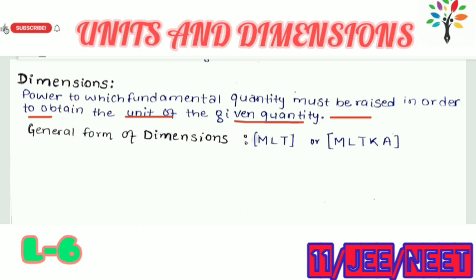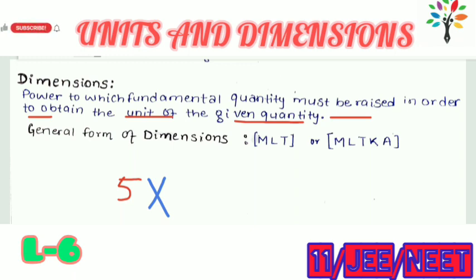So dimension is basically a property of any physical quantity which shows whether the quantity has any unit or not. Suppose I ask you, what is the dimension of 5? So 5 has no dimension. Constants do not have dimensions.